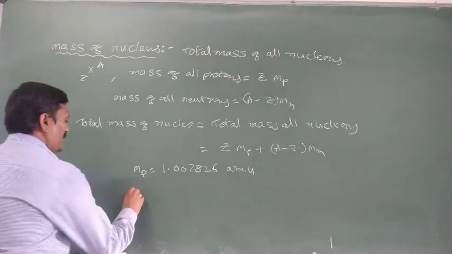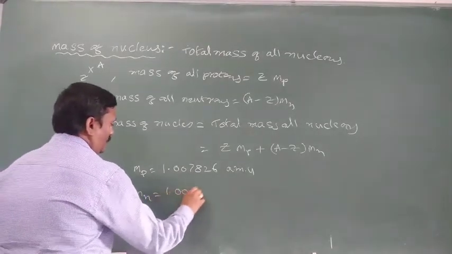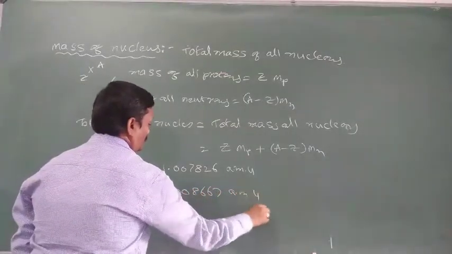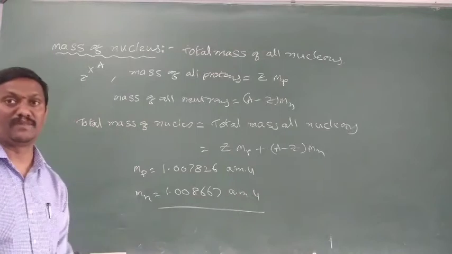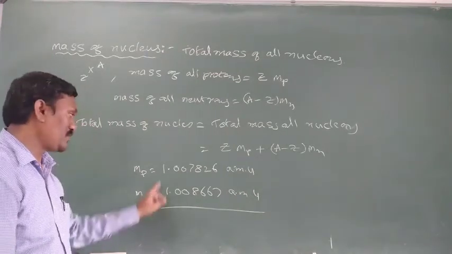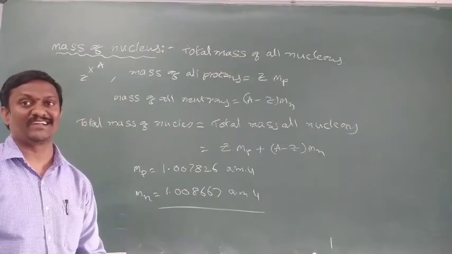Next, what about the mass of each neutron? It is 1.00867 AMU. The mass of a proton and the mass of a neutron are almost equal, but not exactly.